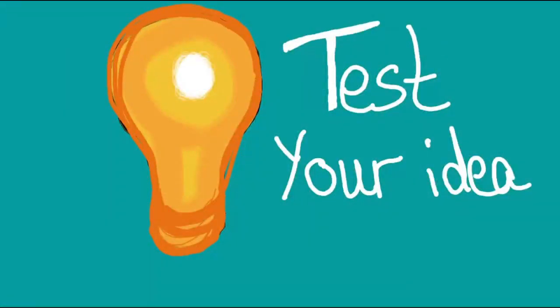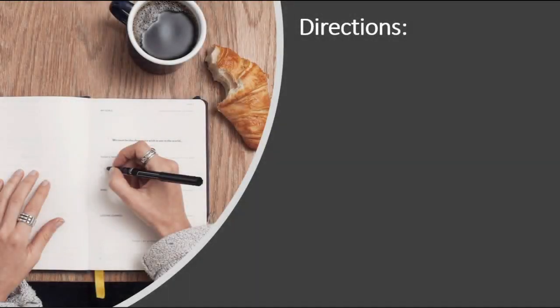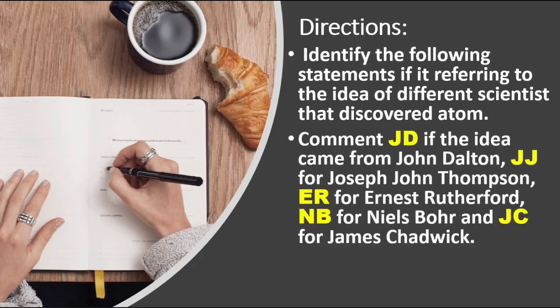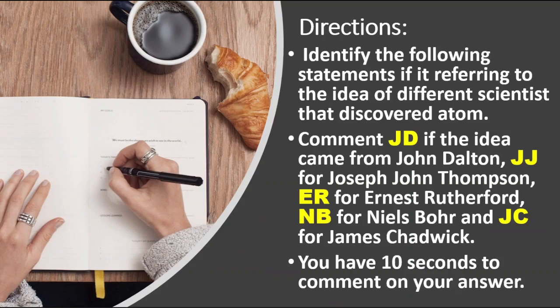Now, let us test your idea if you learned something in our discussion. Alright, what you're going to do is to identify if the following statements are referring to the idea of the different scientists that discovered the atom. Comment JD if the idea came from John Dalton, JJ for Joseph John Thomson, ER for Ernest Rutherford, NB for Niels Bohr, and JC for James Chadwick. You have 10 seconds to comment on your answer. Are you ready? Let us start.